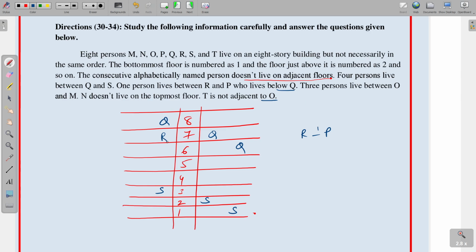Suppose if R is placed here, 1, 2, here P is placed, and next coming to this possibility, if R is placed here, 1, 2, here P is placed. Next coming to the next one,